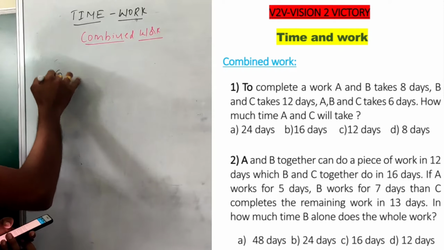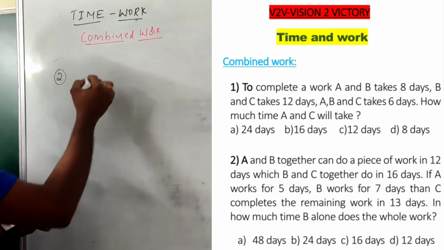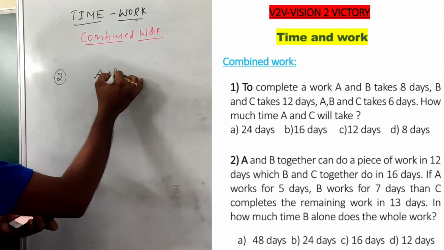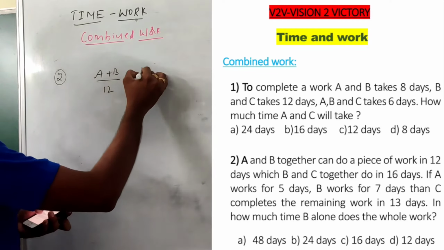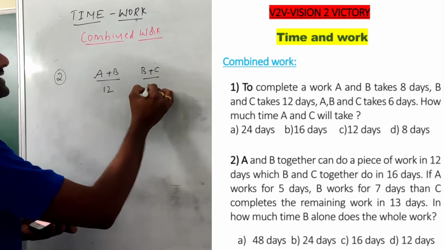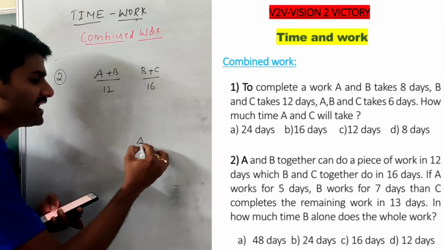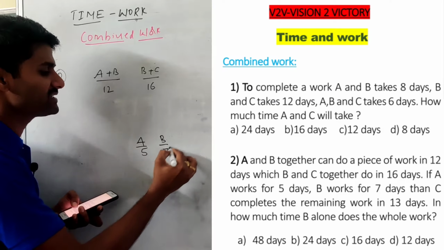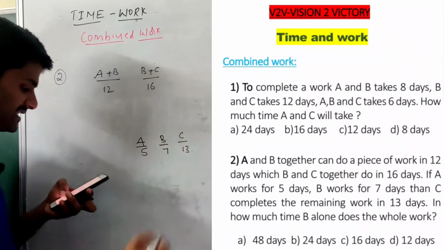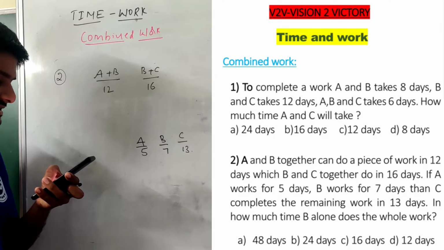Okay, see the second question. AB together can do a piece of work in 12 days. BC together can do the work in 16 days. He said that A works for 5 days, B works for 7 days, and C completes the remaining work in 13 days. Then how much time does B alone take to do the whole work?